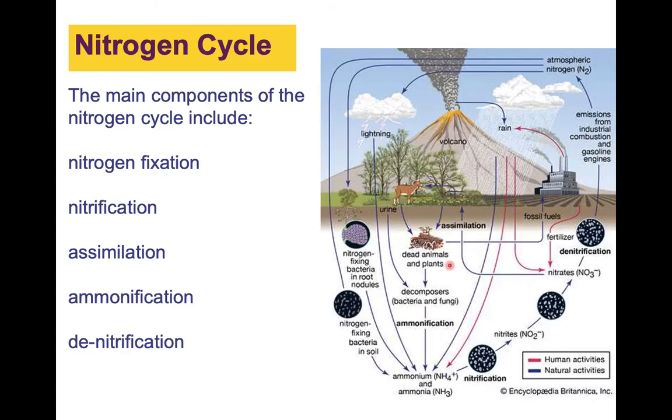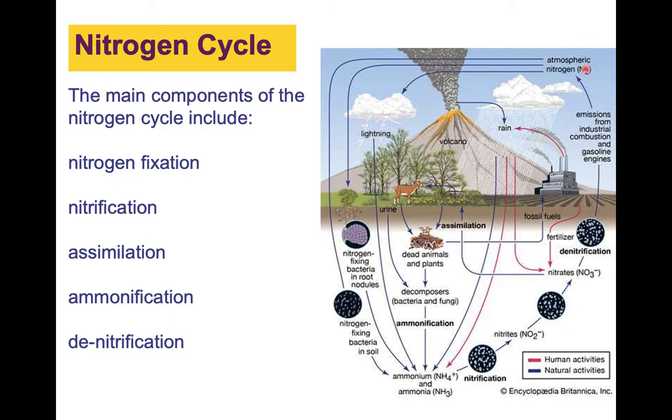Okay, now let's look at the nitrogen cycle. The main components of the nitrogen cycle are nitrogen fixation, nitrification, assimilation, ammonification, and denitrification. So here we see a picture of some of the main components of the nitrogen cycle. And here we see how, in red, some of these processes are caused by human activities, and some of them are caused by natural activities.